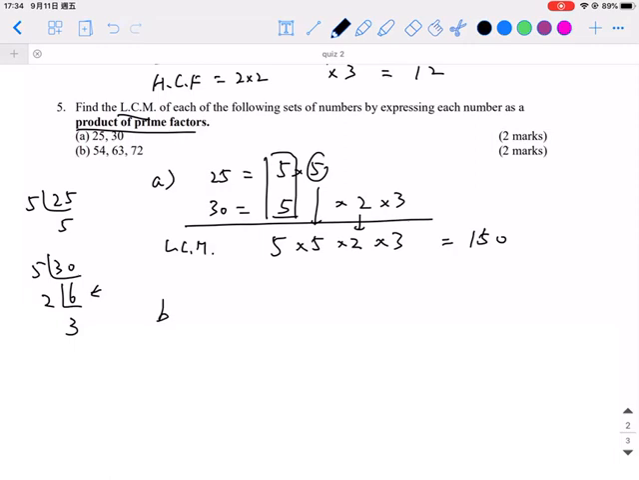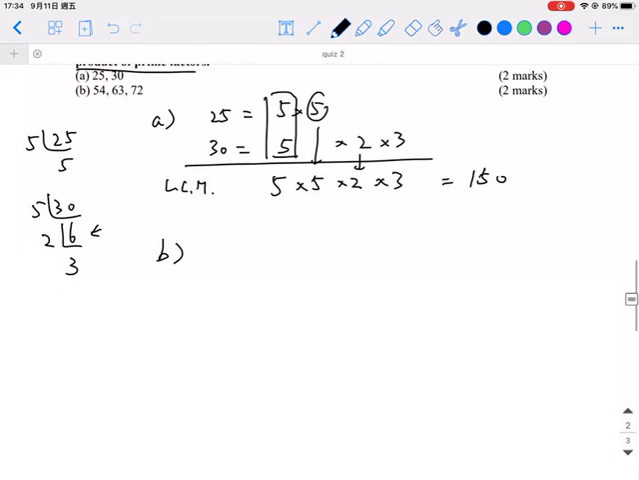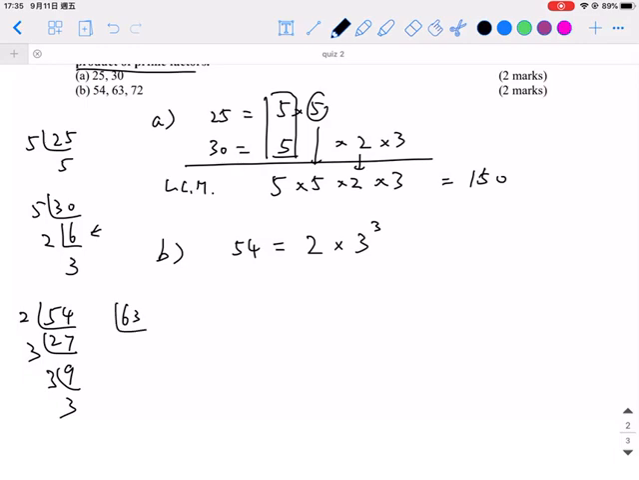Okay, for the last one, for part B, for 54, I change it to index notation of prime number factors. So 2 times 27, 3 times 9, and 3 times 3. I find that some students use a faster method with product of index notation, so I will try to demonstrate it once to you. That means 3 to the power 3, right? And the other one, for 63, that means 3 times 21, 3 times 7. So 63 is equal to 3 squared multiplied by 7.